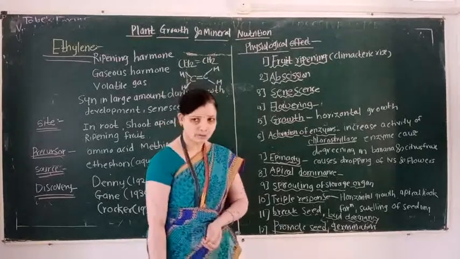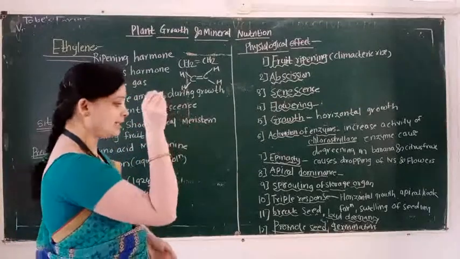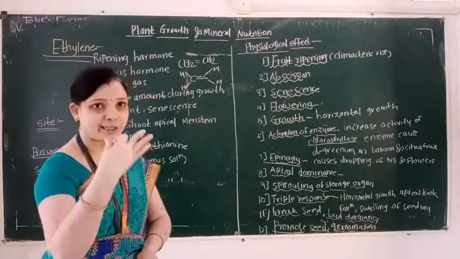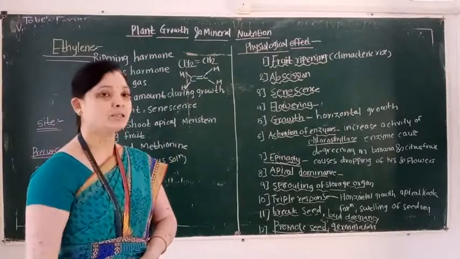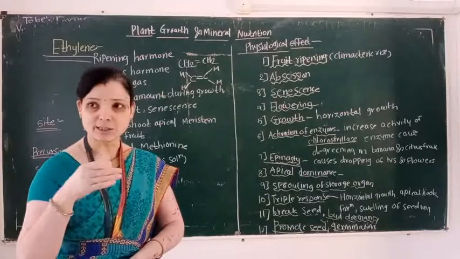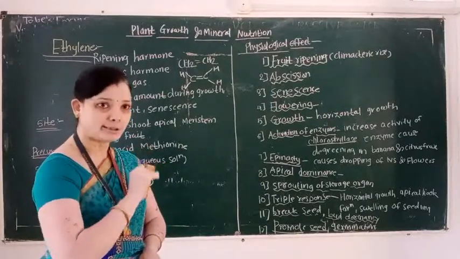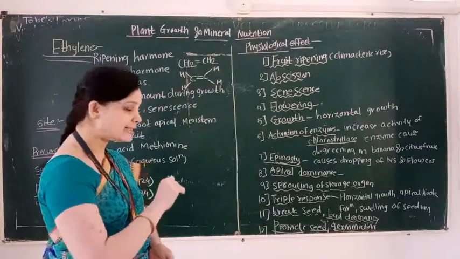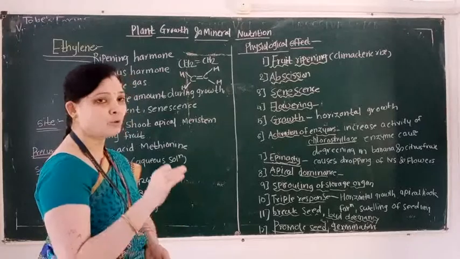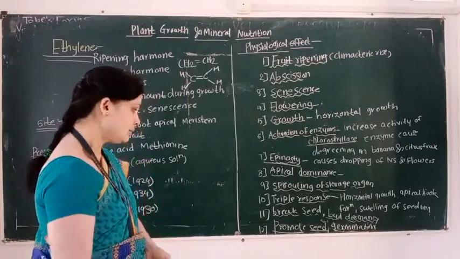Triple response is horizontal growth, then apical hook formation, and swelling of the seedling. These three effects are caused due to the activity of ethylene. So this response is called the triple response, or it is also known as the triple effect.